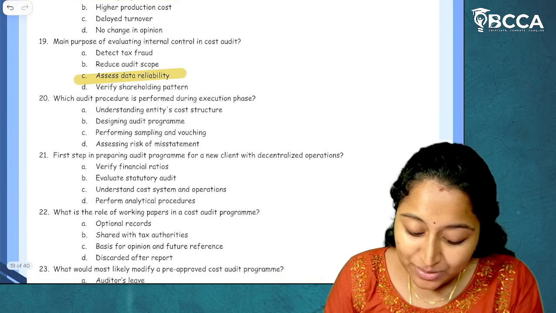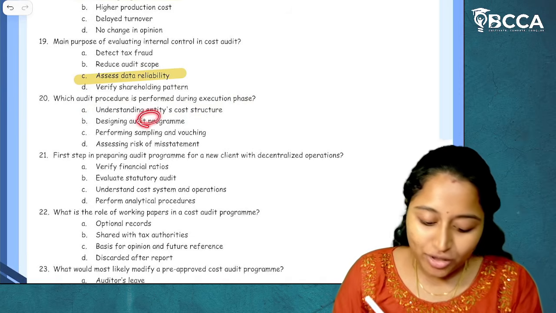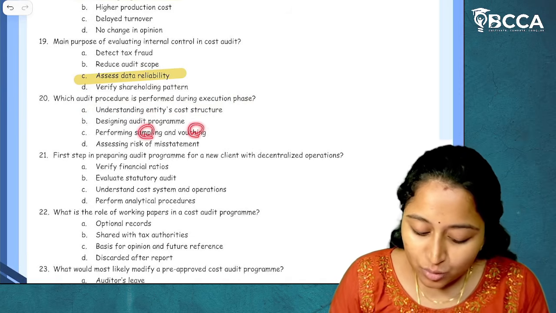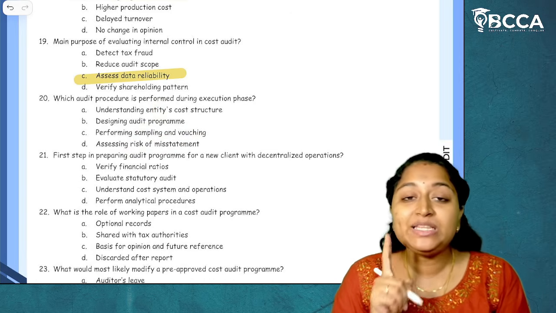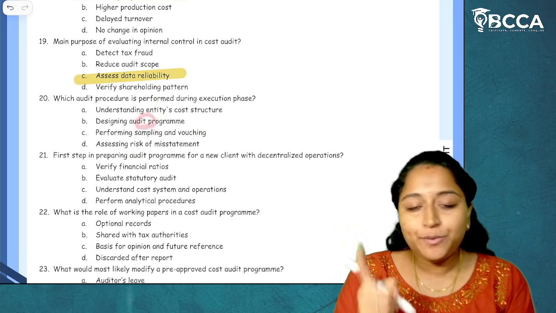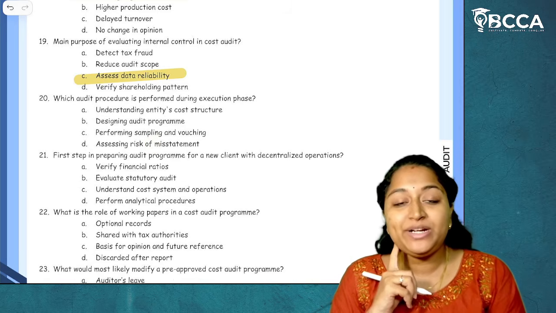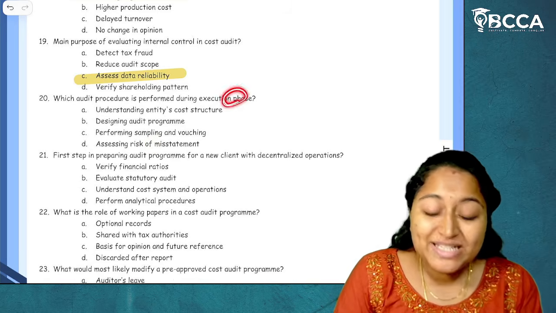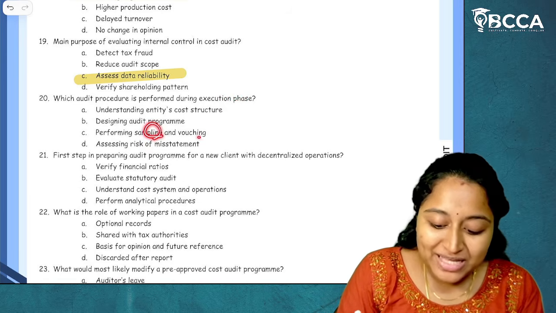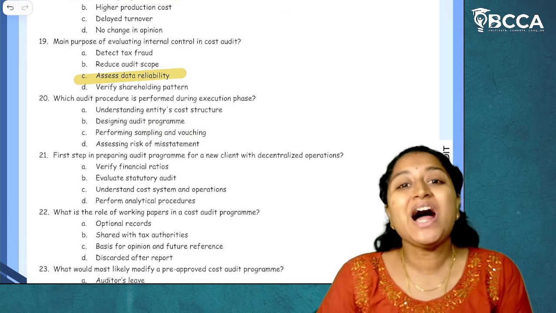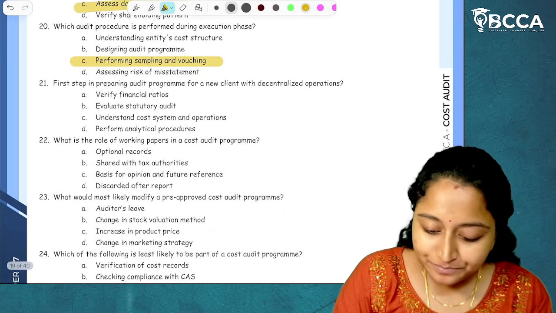Now here, which will come under the execution phase? Understanding the entity's cost structure, designing audit program, performing sampling and vouching, assessing risk of misstatements. If you see, understanding about the entity will be done in the planning. Designing audit program and assessing risk of misstatements will also be done in the planning stage itself. Now, what is execution? In the execution phase, we will actually perform sampling and vouching, which means we actually start the work. I hope it is clear. So, the answer will be option C.